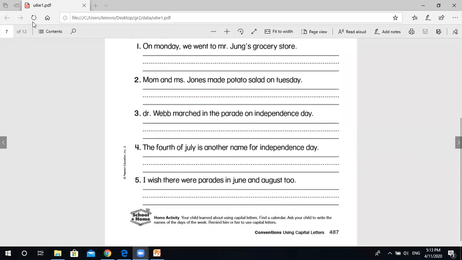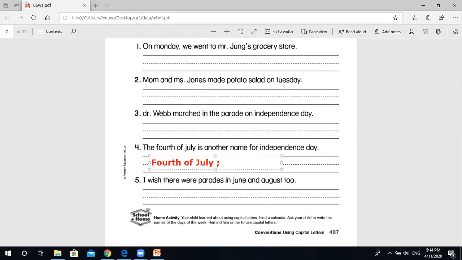Now number 4. Here, have you seen now? 4th of July. 4th of July is a special day. So I'm going to write the whole day with a capital letter. 4th of July. 4th of July is a special day.